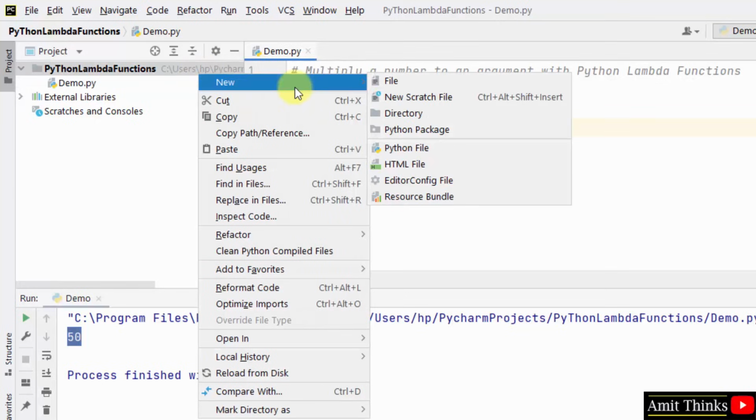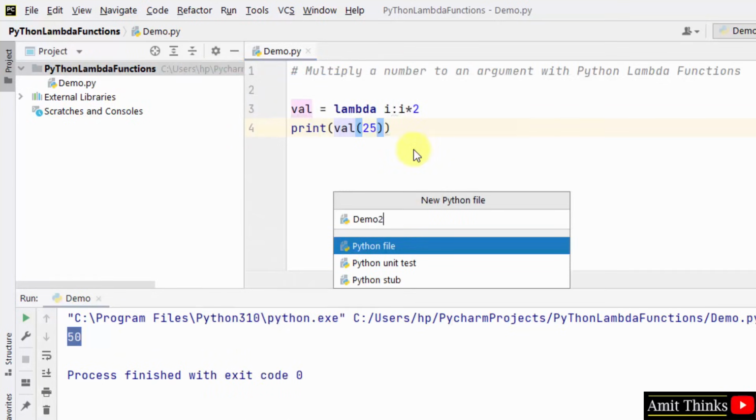Let us create a new example. Right click, new, Python file, demo2, press enter.